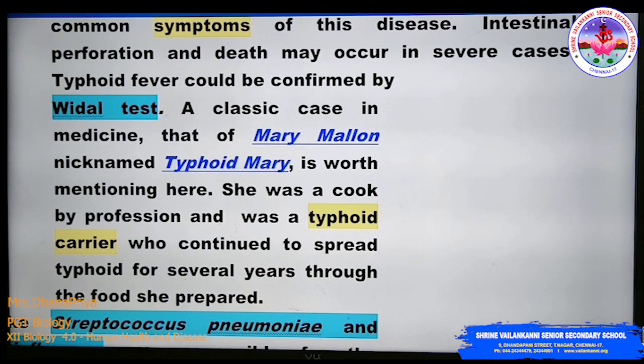So here is a person called Mary Mallon. She was born in 1869 in Ireland and emigrated to the US in 1884. As a healthy carrier of Salmonella typhi, she was nicknamed Typhoid Mary. She was suffering from Salmonella typhi and she was a famous cook, a famous chef. This lady is synonymous with the spread of disease, as many were infected due to her denial of being ill.